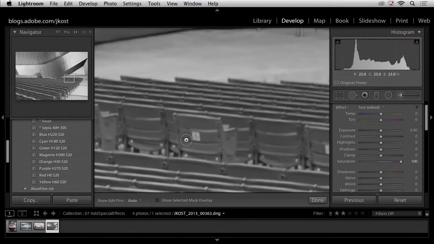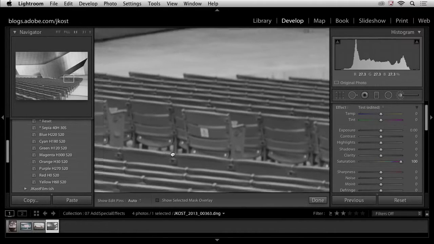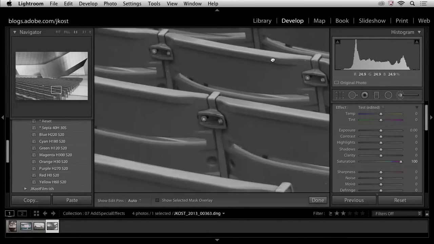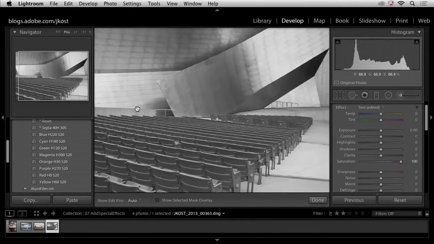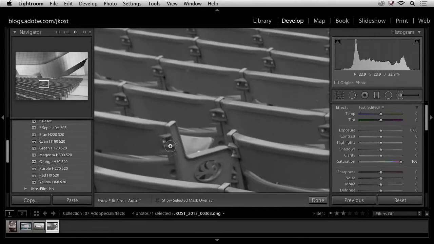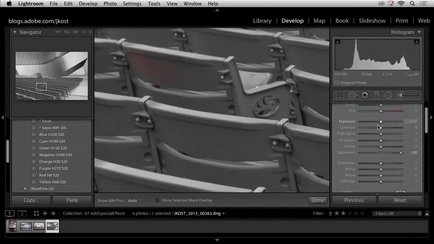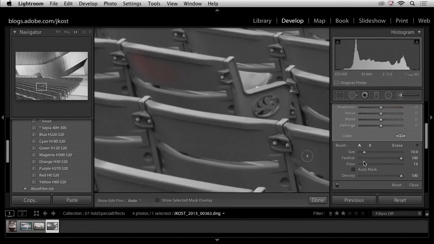And let's zoom in. I'm just using Control plus or Command plus on Windows to zoom in. And now I'm using the space bar in order to move around my image. And basically, I just want to zoom in on this chair right here. And I'll do this rather quickly. I'd probably want to spend a little bit more time, but I'm going to start painting, and not a lot was happening, and that's because the flow is set way down on this brush. So in order to speed things up, I'm just going to set the flow up really high.